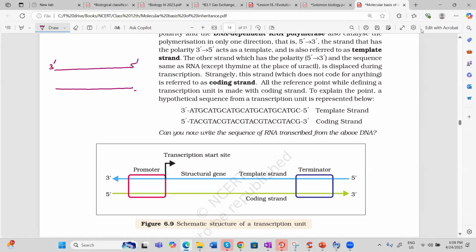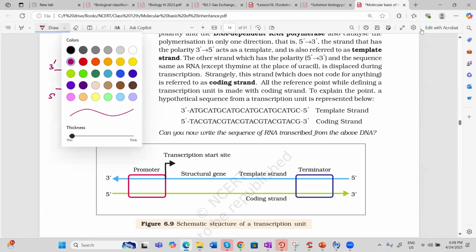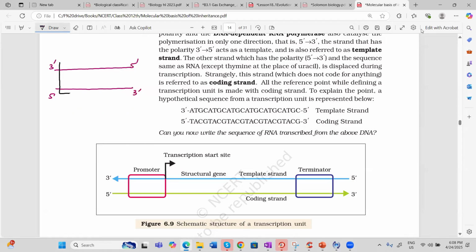This side is 5', obviously this side is 3', and this side is 5'. Then do one thing in your exam: make a box this way for your learning. I'm teaching you. This is the promoter, write P here. This is the terminator, write T. And the remaining part is the structural gene.